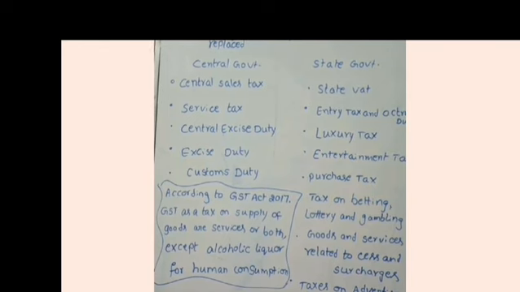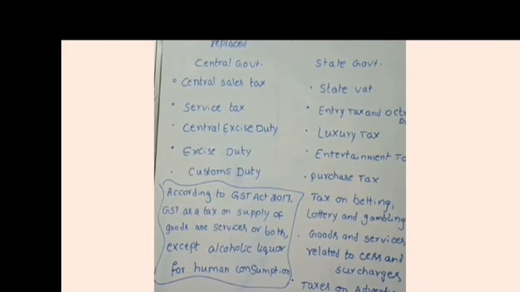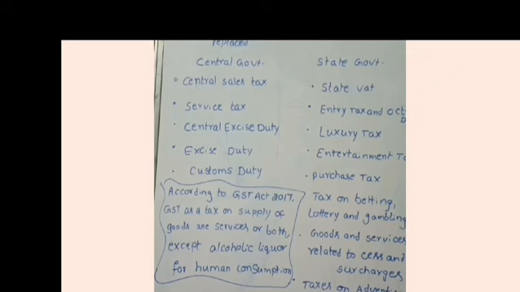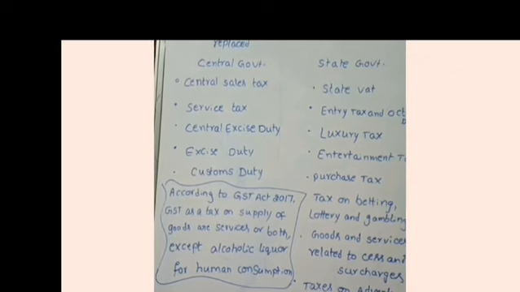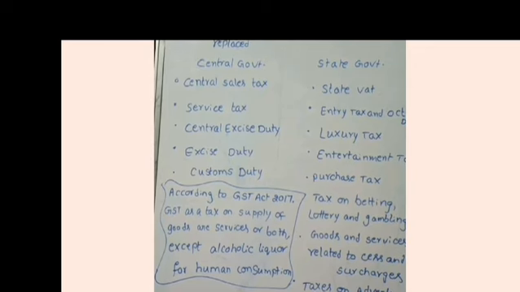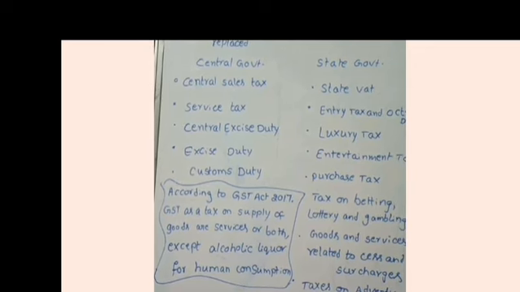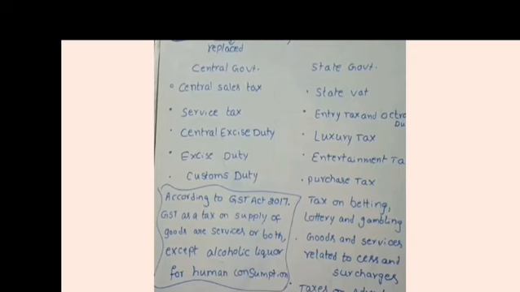Now these taxes were replaced by the GST. Only one GST, that is the indirect tax, and that can generate the revenue to the government in the form of indirect tax. So this is the minimum introduction regarding GST.